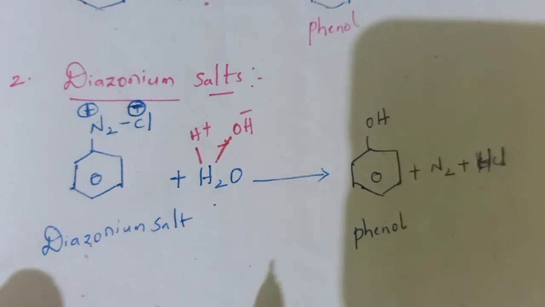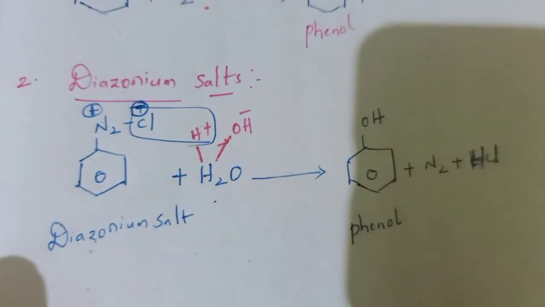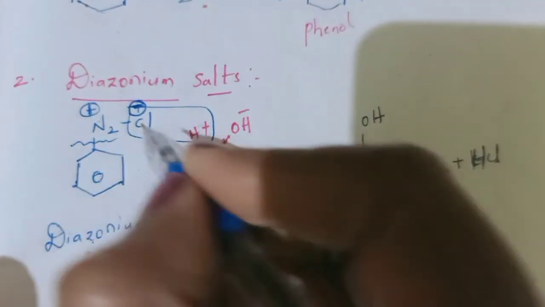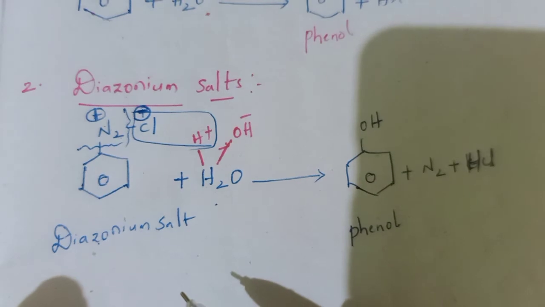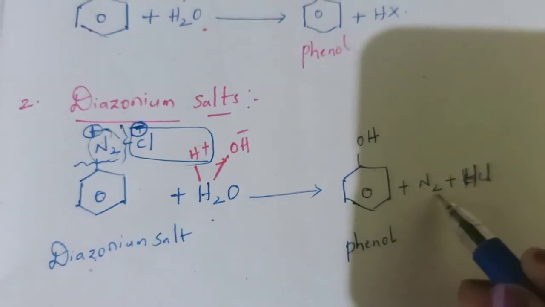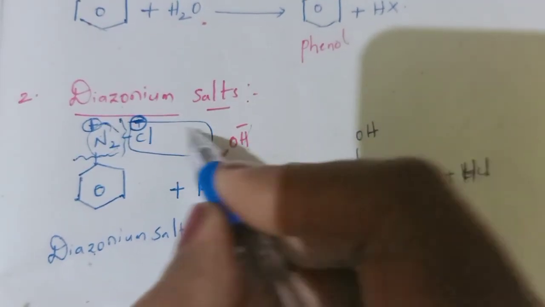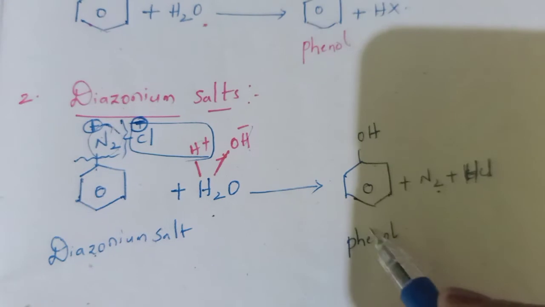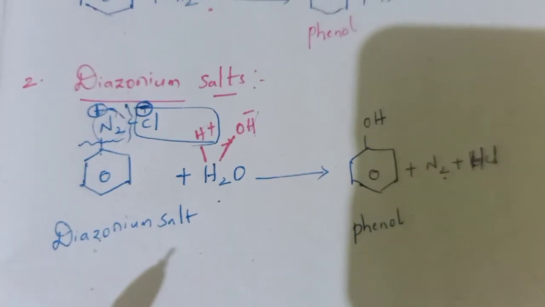The H plus of water reacts with Cl minus and eliminates as HCl. The bond between nitrogen and chlorine breaks, so that the N2 together eliminates as N2 gas. Whatever OH minus is present is added to the benzene ring and gives phenol as the final product. That is about the second preparation method.